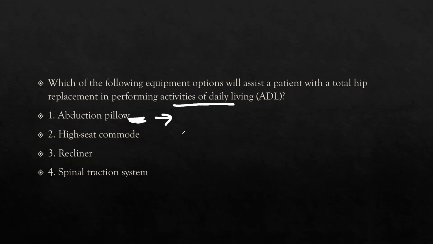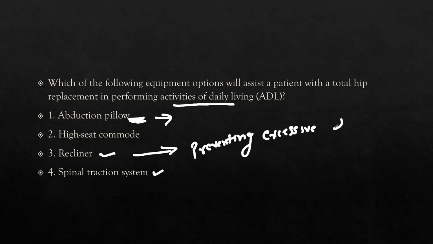And then the recliner and the spinal traction system. These are also inappropriate because a recliner can be helpful in preventing excessive flexion. We know all that about the recliner. And the spinal traction system also.